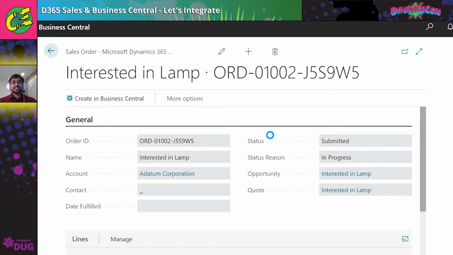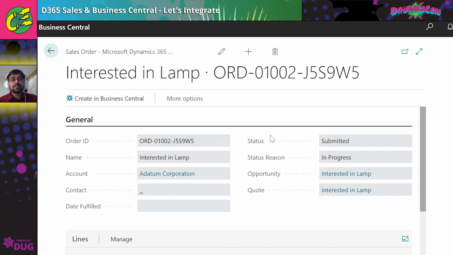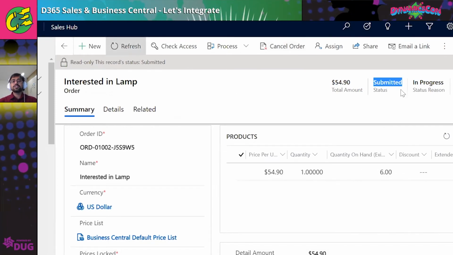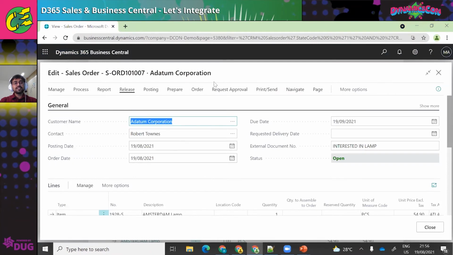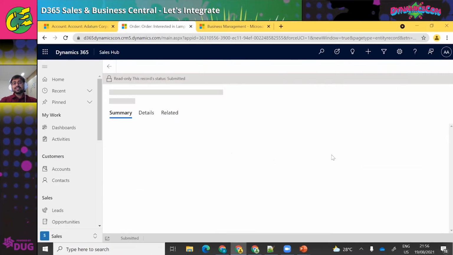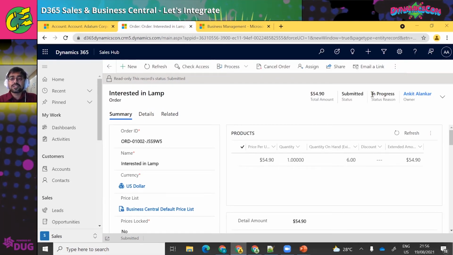Meanwhile, it is getting converted. Let's see the status in the backend. It should be the same, submitted and in progress, because it's not yet processed. If I come here and see this quickly, the status is going to be submitted and in progress. This is the sales order created, the sales order that has been passed. And finally, you will see the status as submitted and in progress.